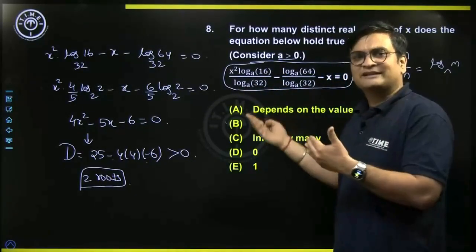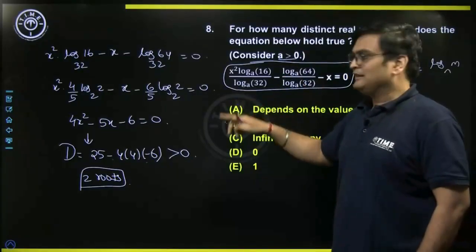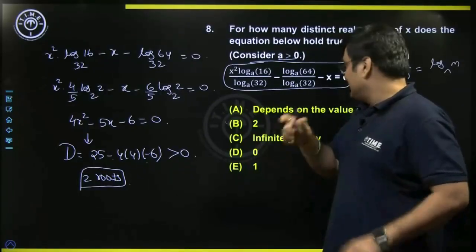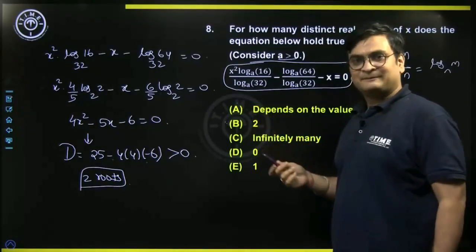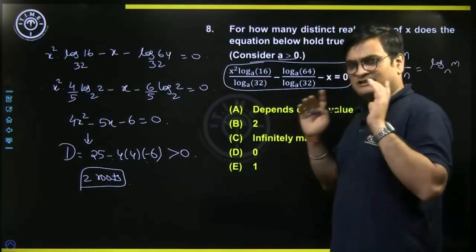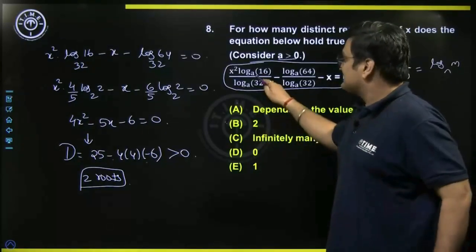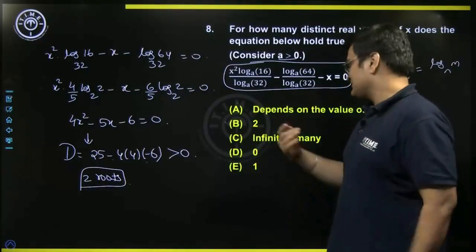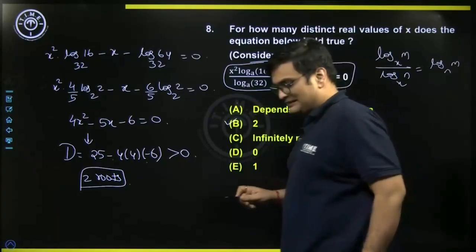The equation is not valid, and then we will have 0 values of x. So then we may mark A as the answer. So, it depends on the value of A, but I am repeating that since A is written in the base, we do not take it as 1. So A equal to 1 is rejected, and hence we will mark B as the answer.